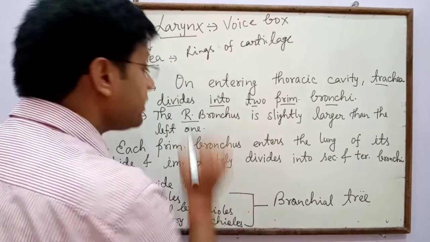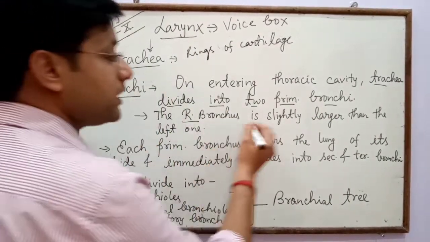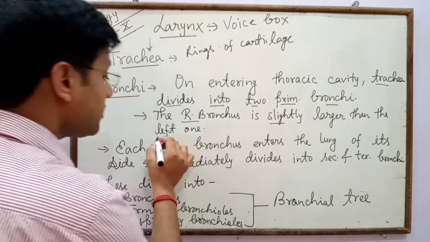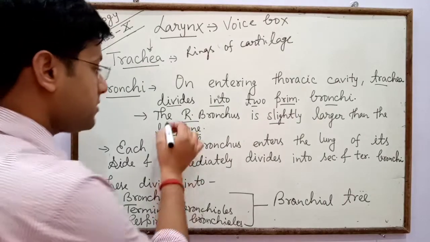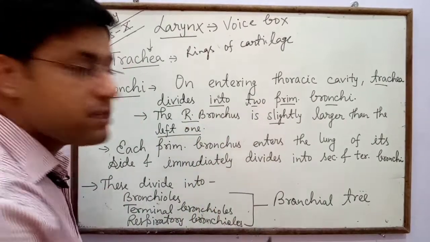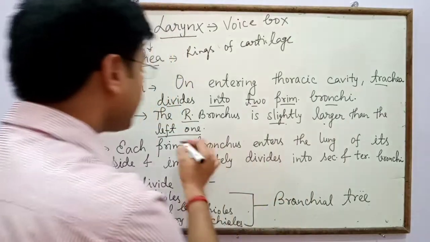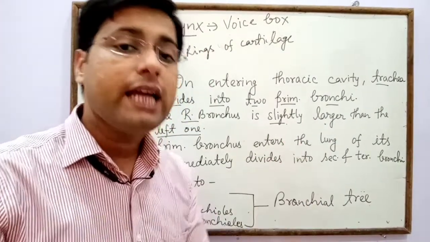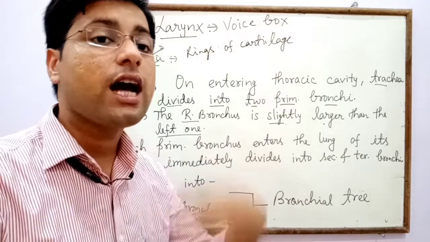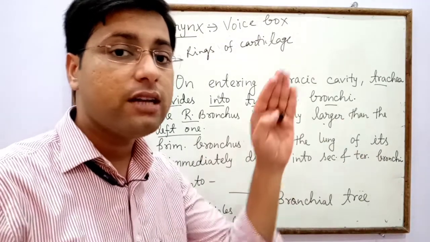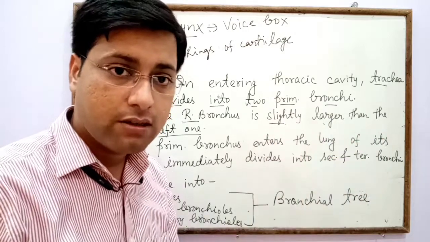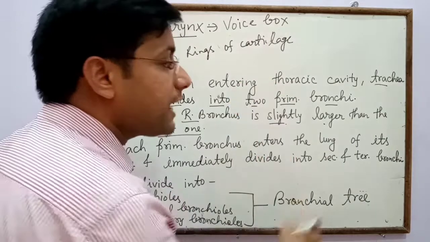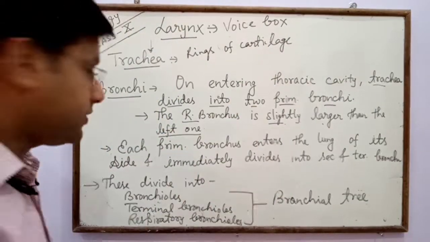The right bronchus is slightly larger than the left one. And the size of the right lung is larger than the left lung because 3 lobes are present in the right lung.